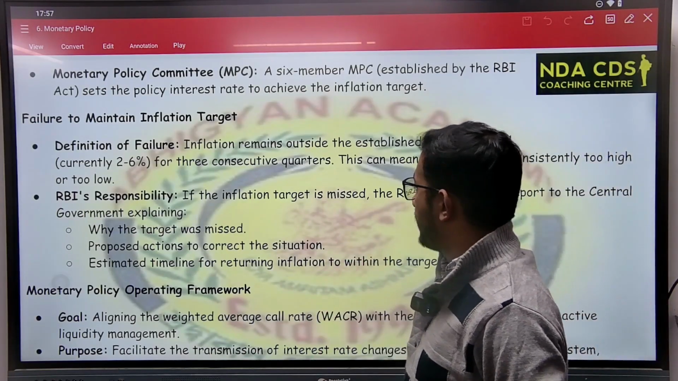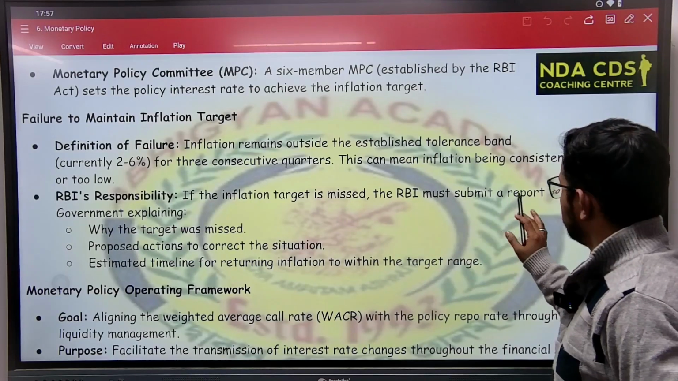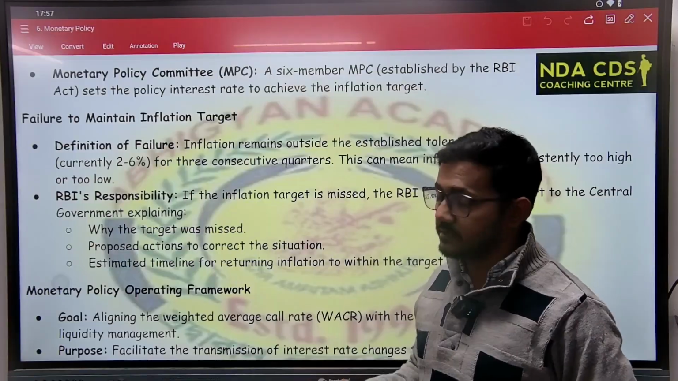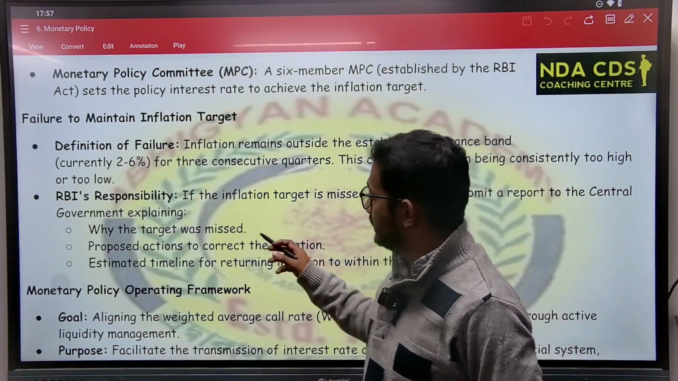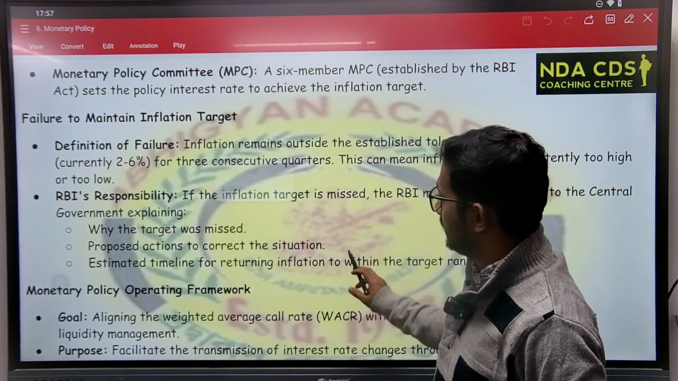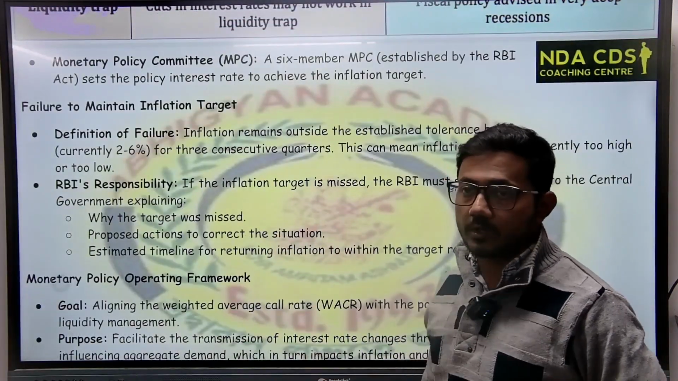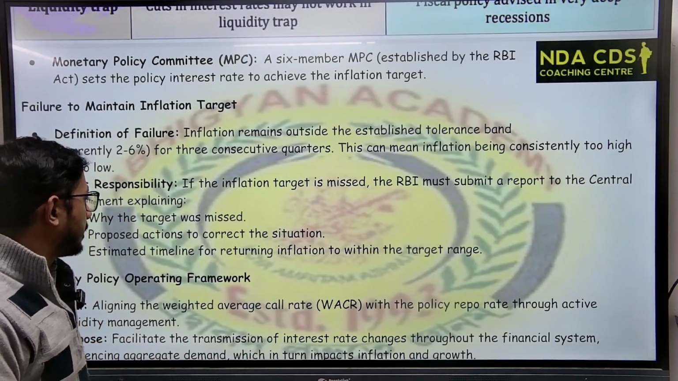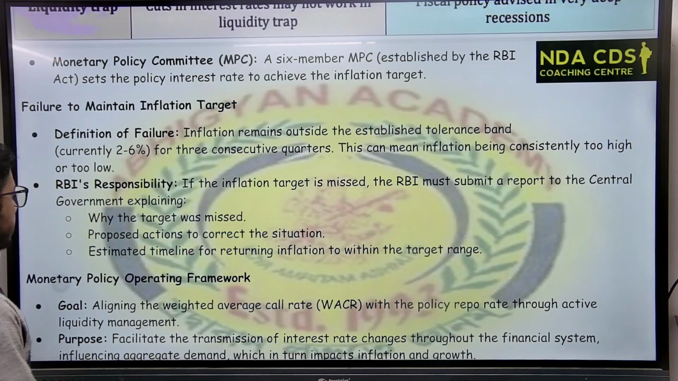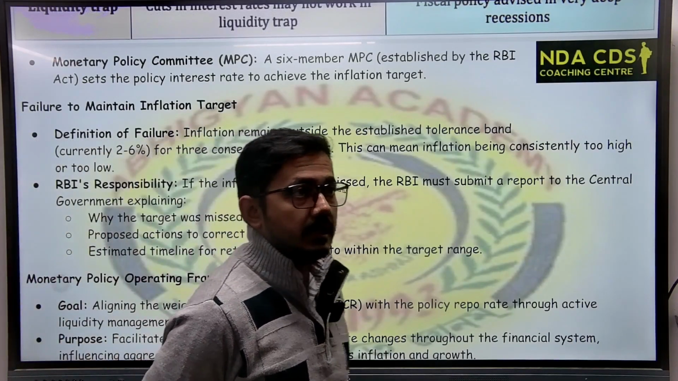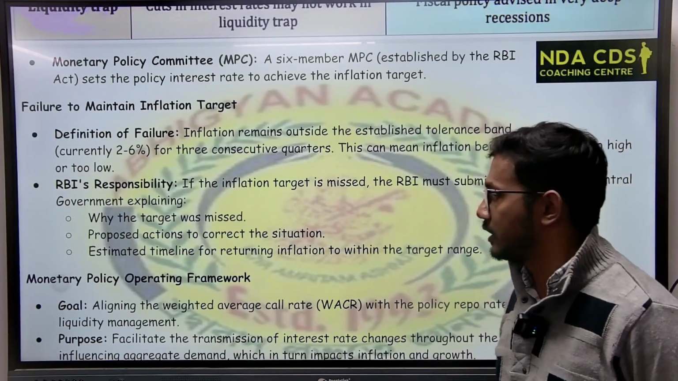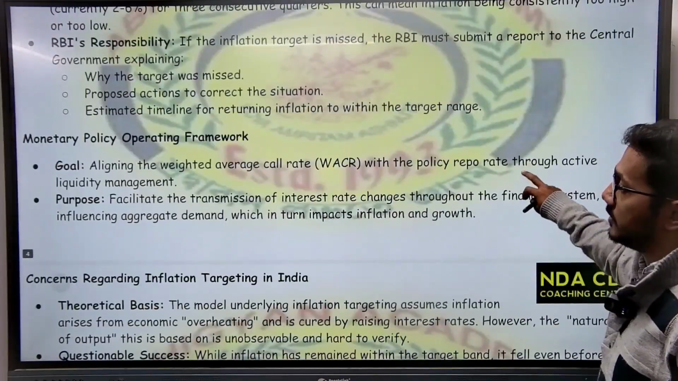Then what is the responsibility of RBI? If the inflation target is missed, the RBI must submit a report to the central government explaining why the target was missed. Second, proposed actions to correct the situation. They have to tell the government what actions will be taken to correct the situation. Next, the estimated timeline for returning inflation to within the target range. How much time will be required to get back to the target once again? That must be reported to the government as soon as possible.